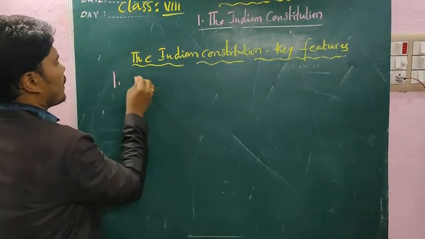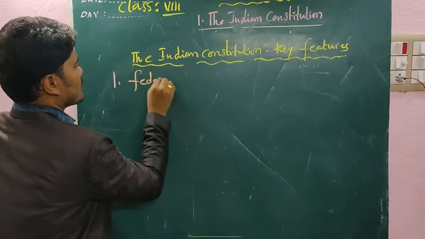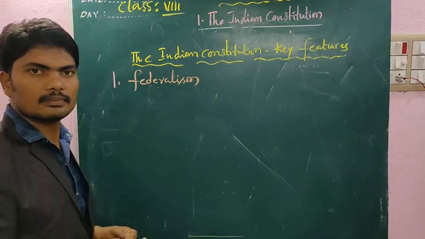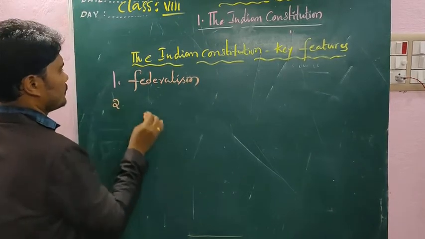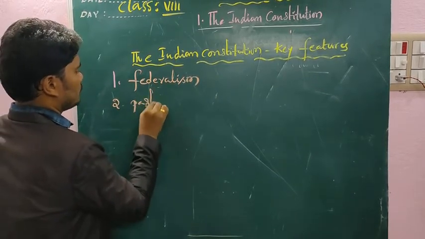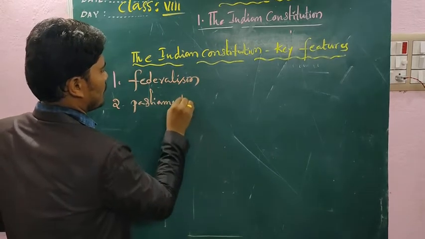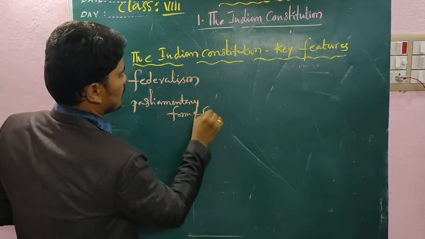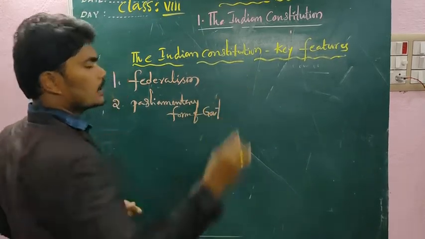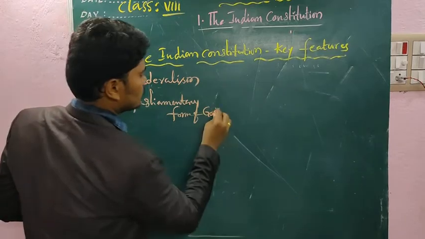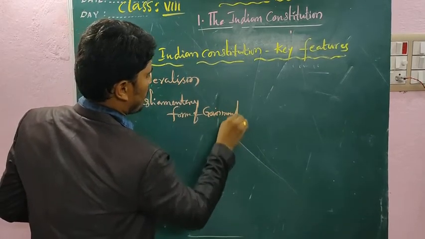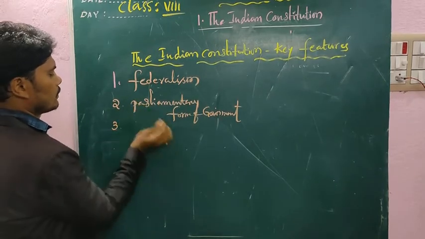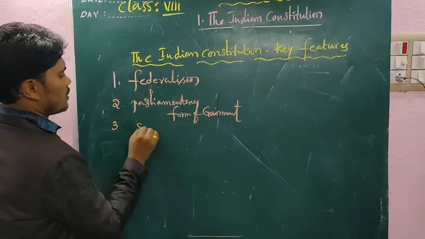First one, federalism. Second one, parliamentary form of government. Third one, separation of powers.